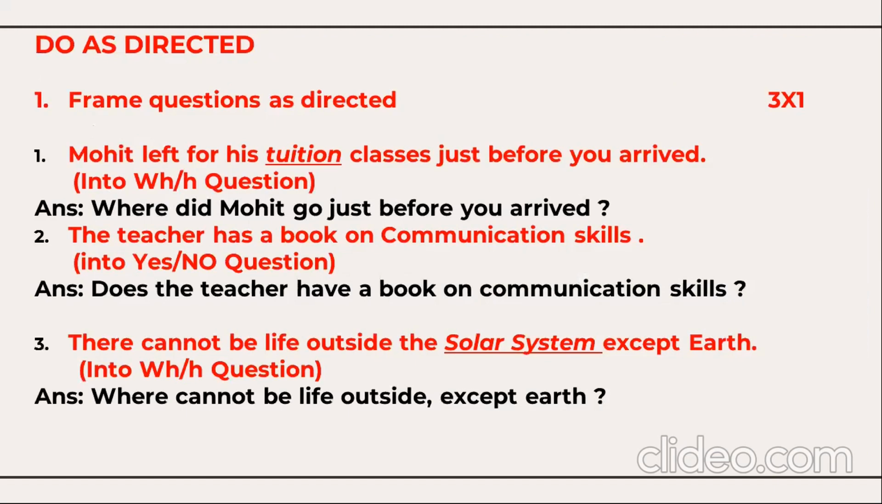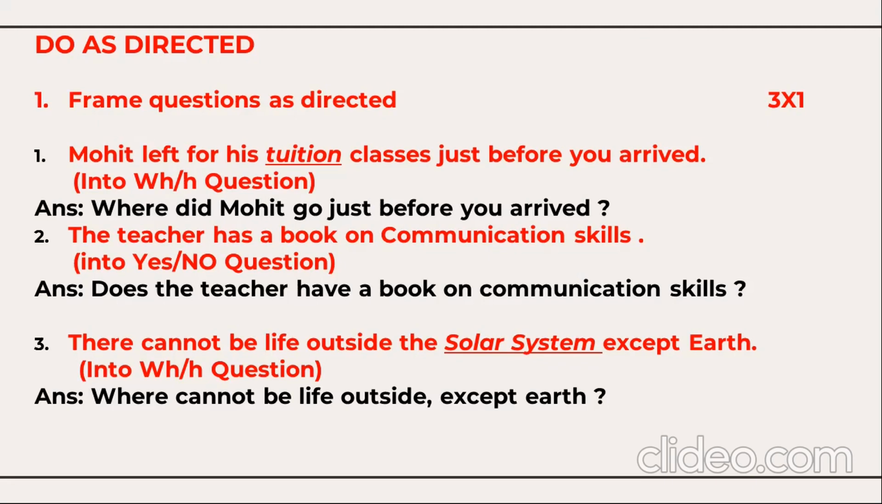Now you need to form three questions, 3 into 2, the 3 questions for WH questions as well as yes or no. You need to form WH questions or yes or no questions. Question number 1, Mohit left for his tuition classes just before you arrived. So you need to find the tuition as an answer, and you need to form a WH question. Answer is here, where did Mohit go just before you arrived?